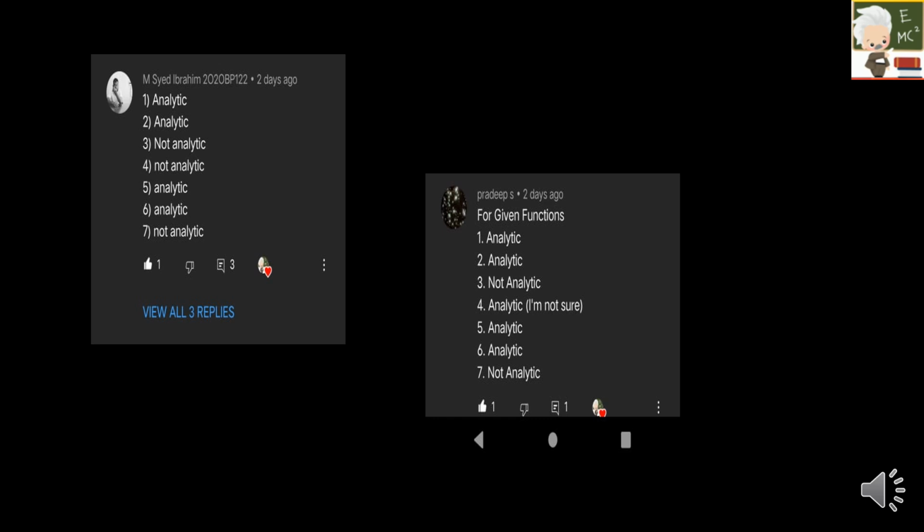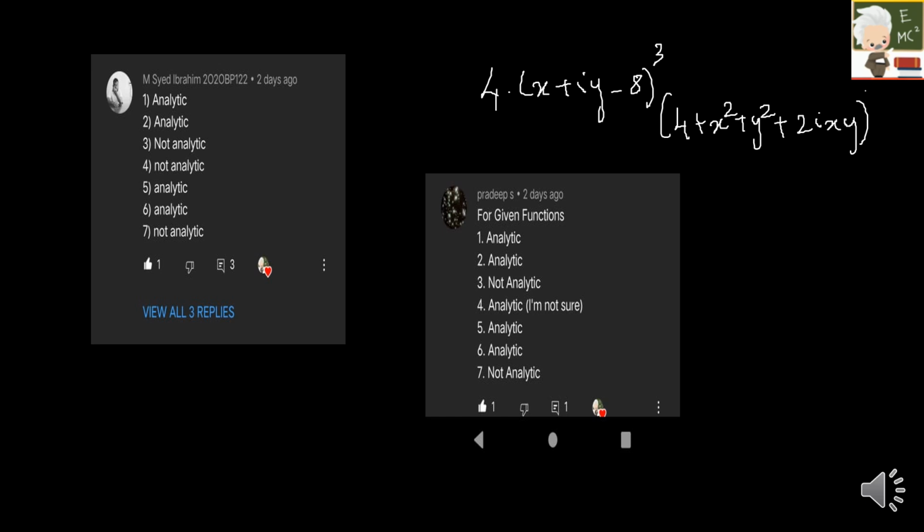Before getting into today's concept, in my previous video I gave a task with 7 questions, and these two persons, Syed Ibrahim and Pradeep S, have answered all the questions correctly. In my previous video there was a small correction. In your fourth question I gave x plus iy minus 8 the whole cube into 4 plus x square plus y square plus 2ixy the whole power 7.